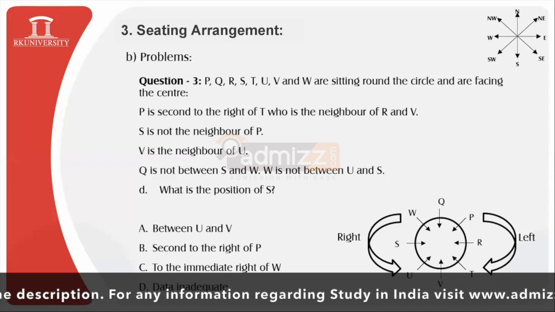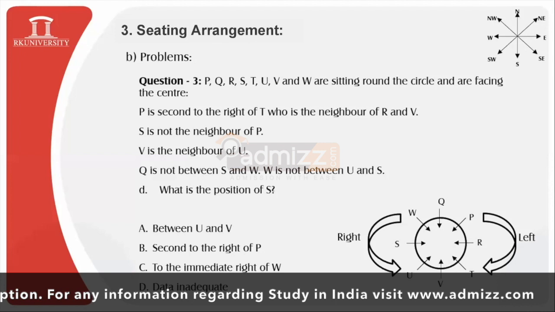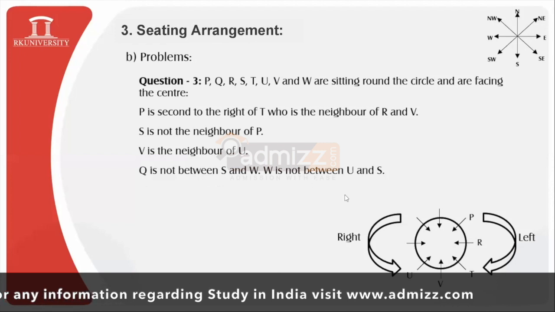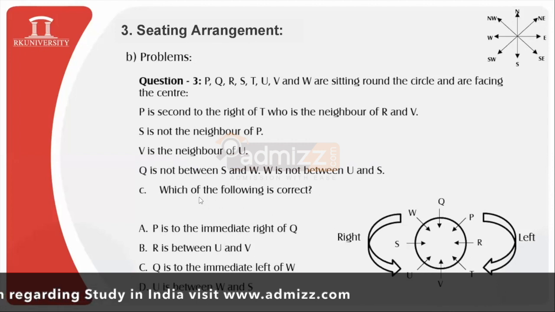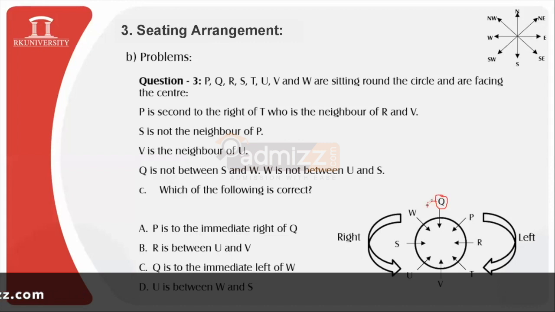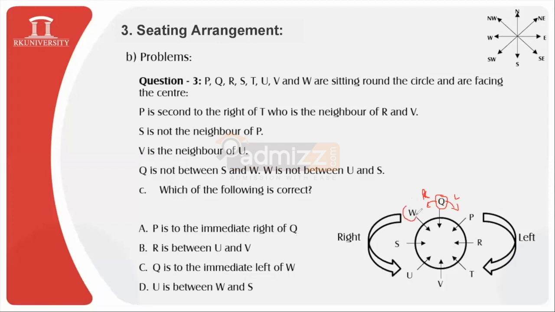In the last question, a query was received from two students. So before simplifying this question, let me redirect you to the last question. It asked which one of the following is correct. These three are not satisfying our given condition. Consider the very first option: P is to the immediate right of Q. Where is the right hand side of Q located? Towards this location, as you can see the arrowhead indicating the right, and this location is left. So who is sitting immediate right of Q? W, not P. So this is violating, it is incorrect.